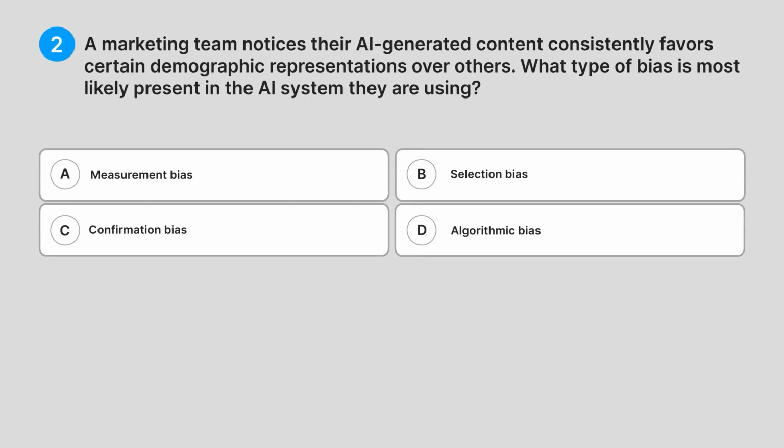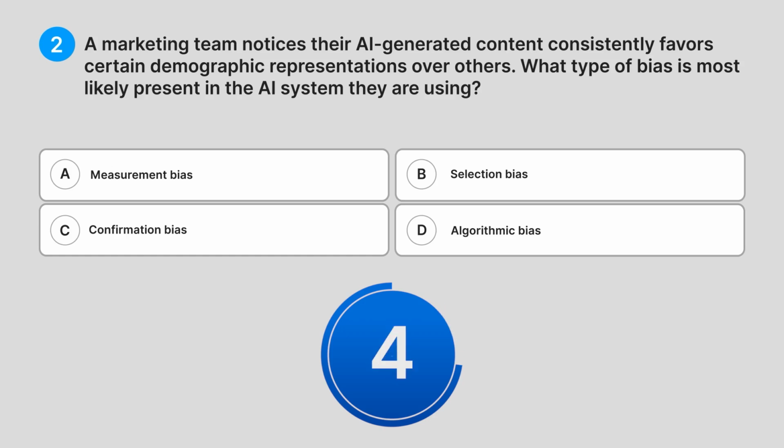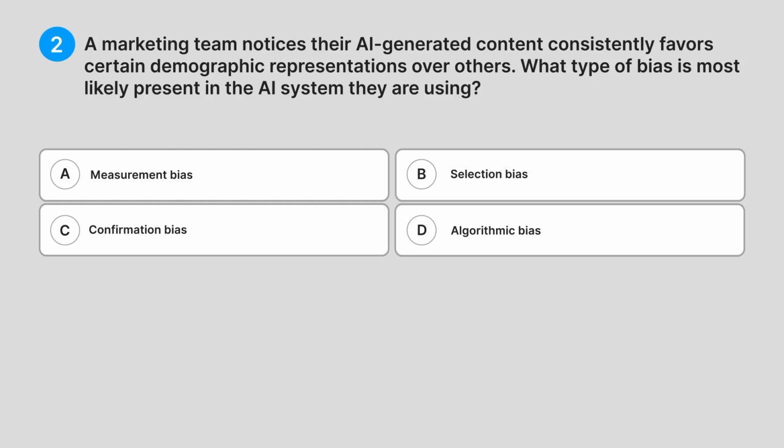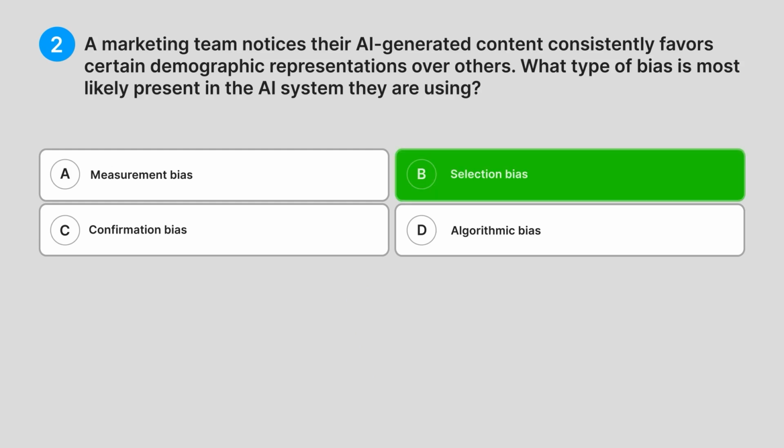2. A marketing team notices their AI-generated content consistently favors certain demographic representations over others. What type of bias is most likely present in the AI system they are using? A. Measurement bias. B. Selection bias. C. Confirmation bias. D. Algorithmic bias. Do you know the answer? Correct answer. B. Selection bias.